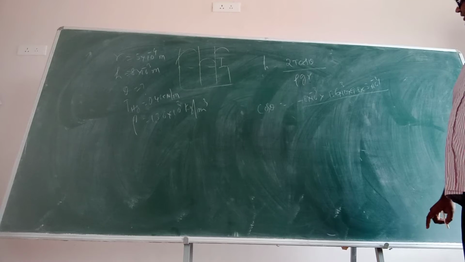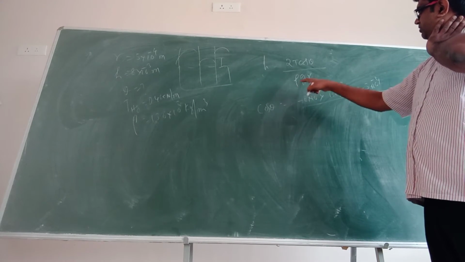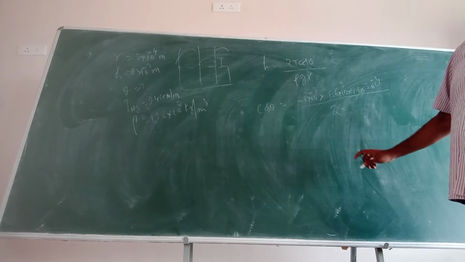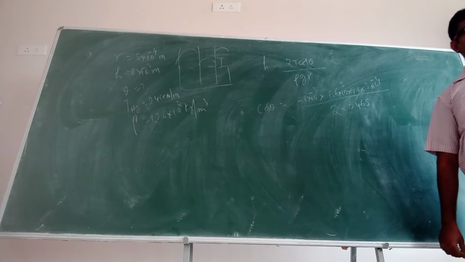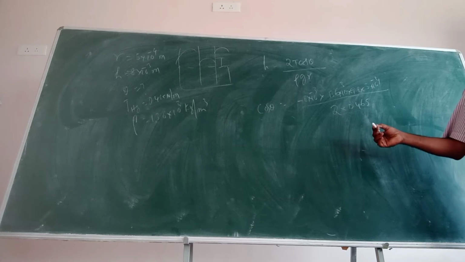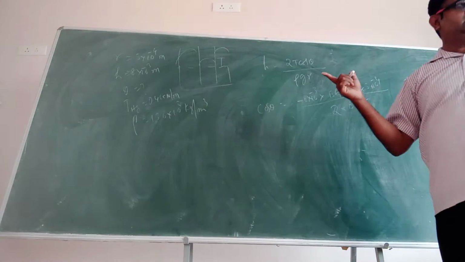Okay, cos theta is equal to, what are we finding out? We are finding out cos theta. h into rho g r I have done, divided by 2 divided by T. T is 0.465. Okay? Do not forget this minus value here. You get a value. Alright? That is your answer. But you have to find the angle of contact here.